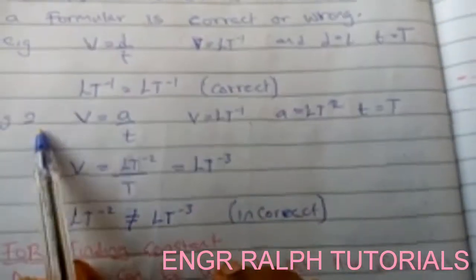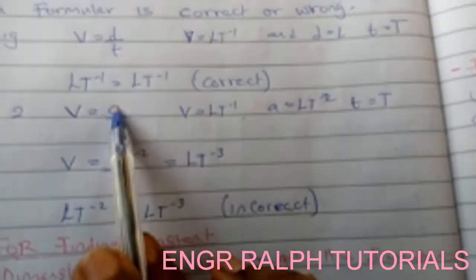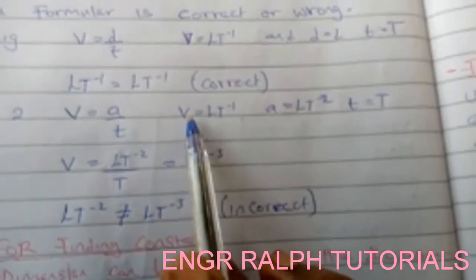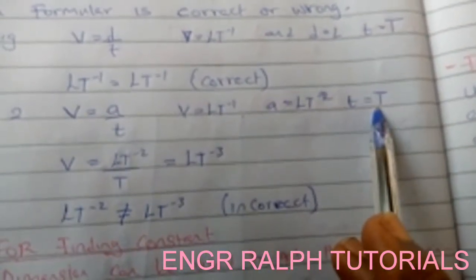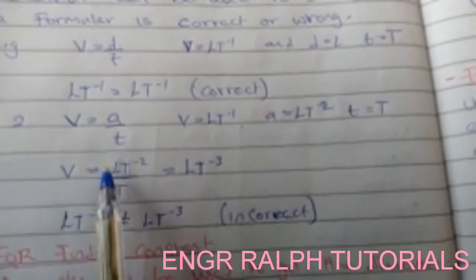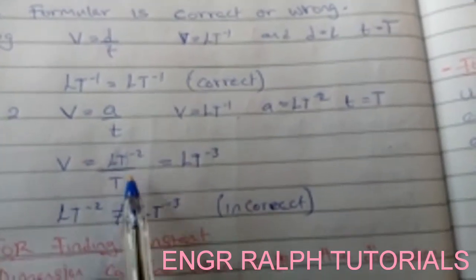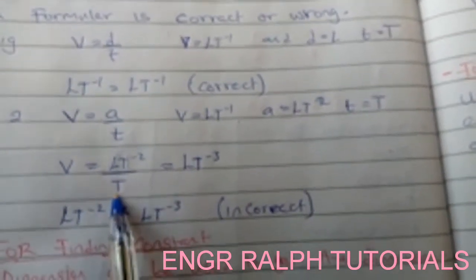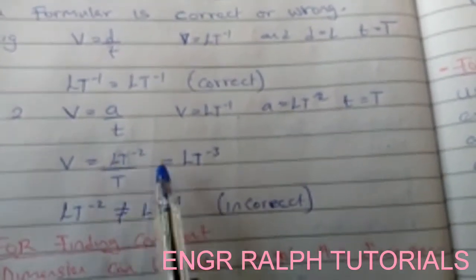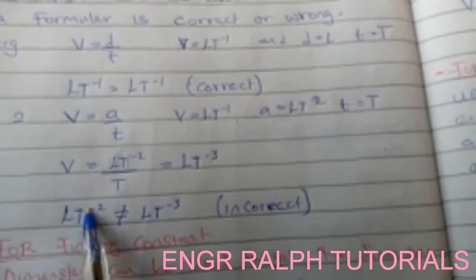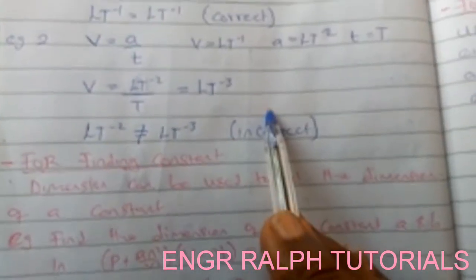So L per T, that means this formula is correct. Now let's check the second one. The second one says velocity is equal to acceleration over time. What is velocity? L per T. What is acceleration? L per T square. And what is time? It is T. So now combining it, velocity will be equal to acceleration, which is L per T square, all over time, which is T. So now it will be per T square and another per T. Per T square per T will give us per T cube. So that means it will be L per T cube. If you check, L per T is not equal to L per T cube. That means this formula is incorrect.